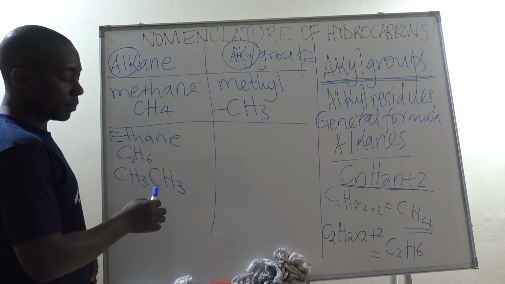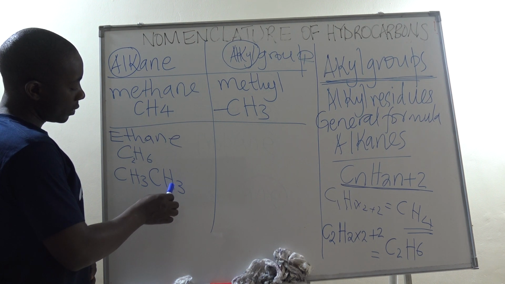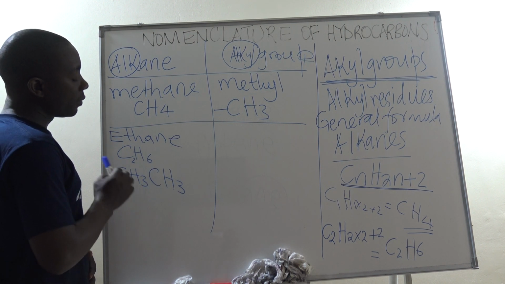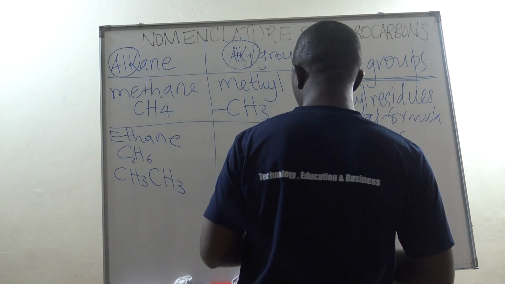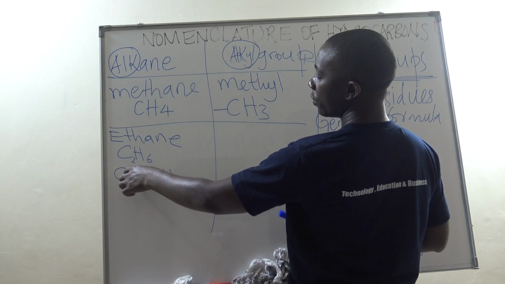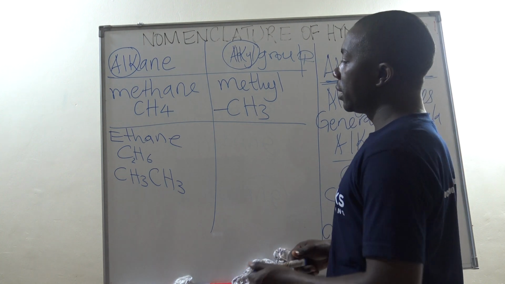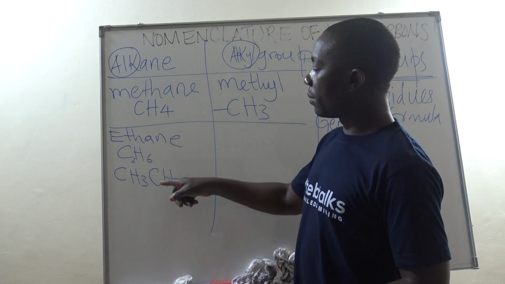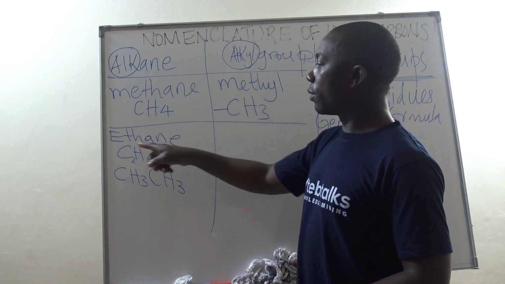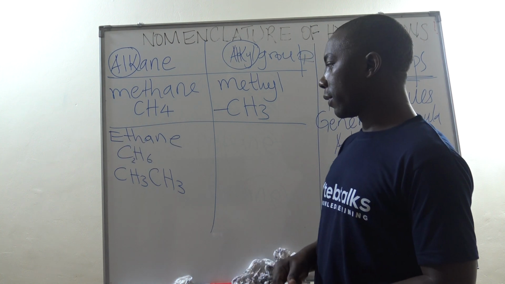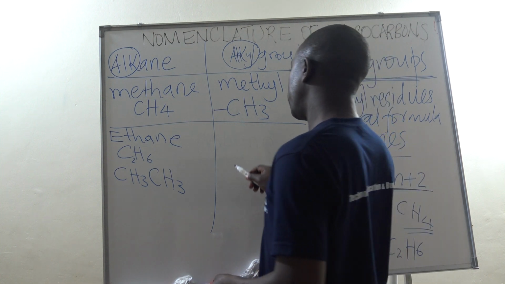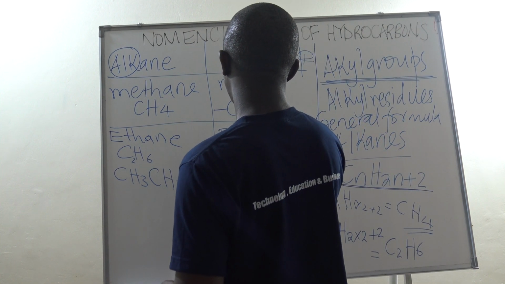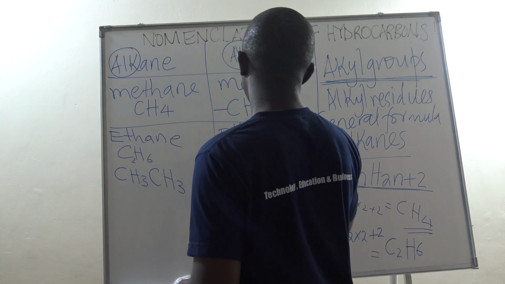Because when you look at this, these are 2 carbons. These are 3 hydrogens plus 3 hydrogens, totaling to what? To 6. Now, when this compound loses one of the hydrogen atoms, it ceases to be called ethane, but then we call it ethyl. Ethyl being obtained from ethane. But for as long as it is one hydrogen less, then it is called ethyl. So therefore, this will now become ethyl.